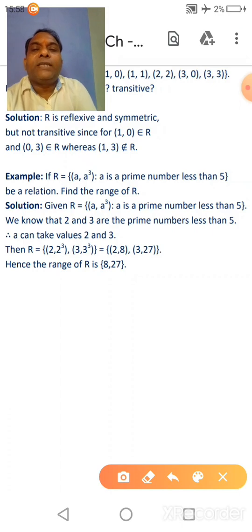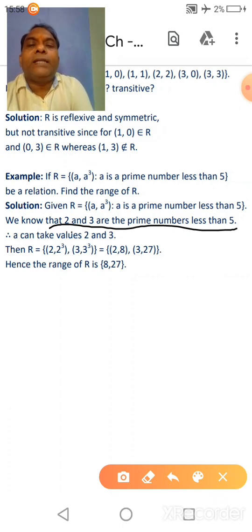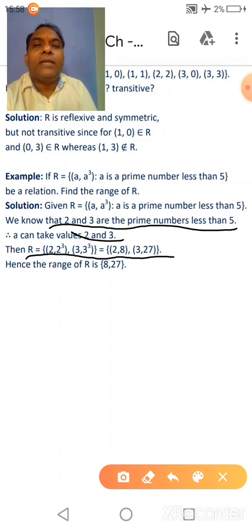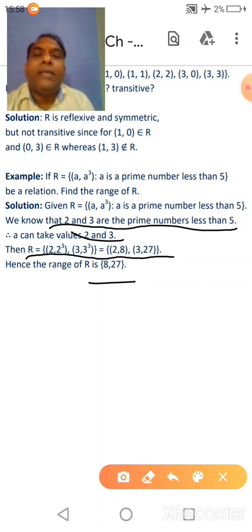So firstly, write the given relation in roster form. You can take A as 2 and 3. So write the given relation in roster form, which will be (2, 2 cube) and (3, 3 cube), which will be equal to (2, 8) and (3, 27). Hence the range of the relation R is {8, 27}, that is the answer.